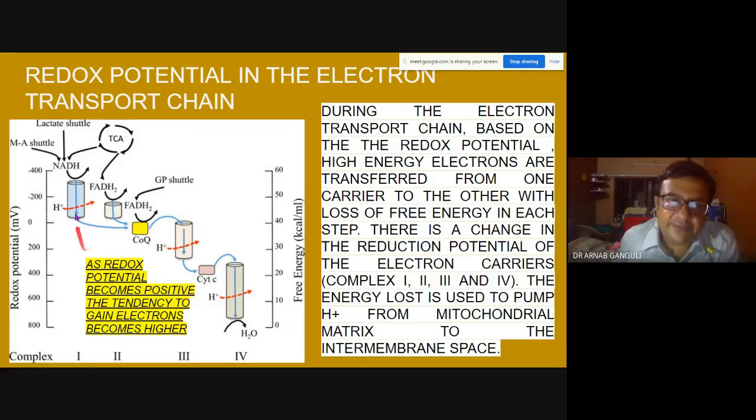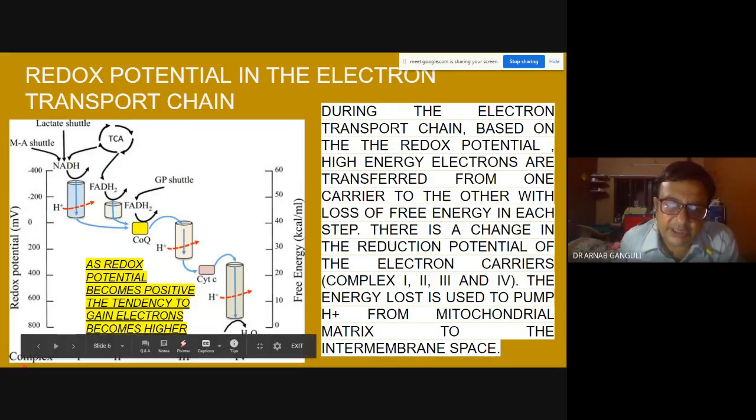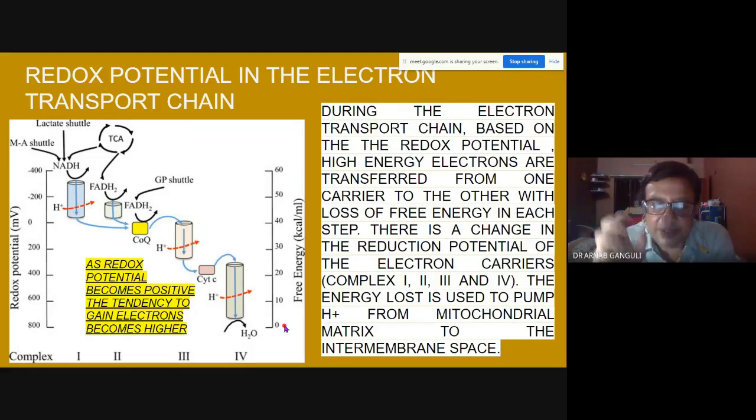On the left side what you measure is the redox potential. At the same time you are also measuring the free energy of the molecule. Am I clear? You are measuring both of them.